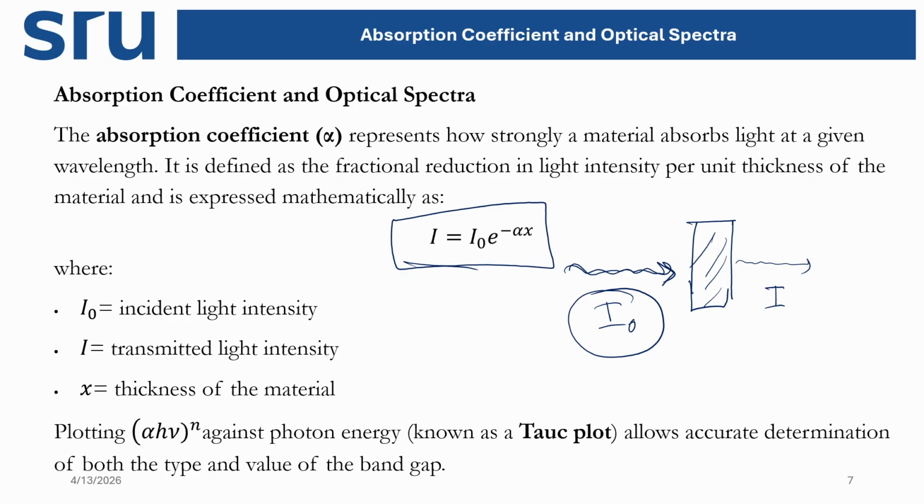Practically, we can also do it by using alpha h nu to the power n against the wavelength values. That plot is called the Tauc plot. So we get a constant value, and from the slope, where it touches the x-axis, we can calculate the value of the band gap.